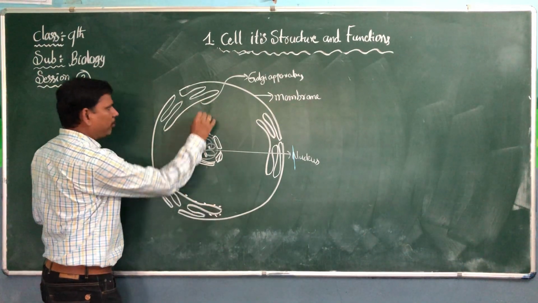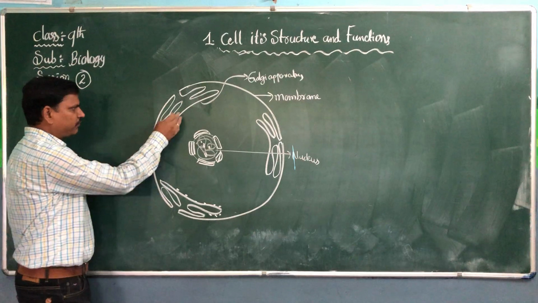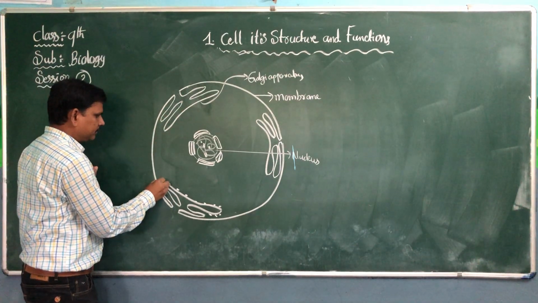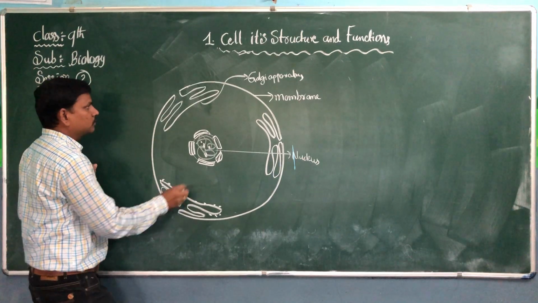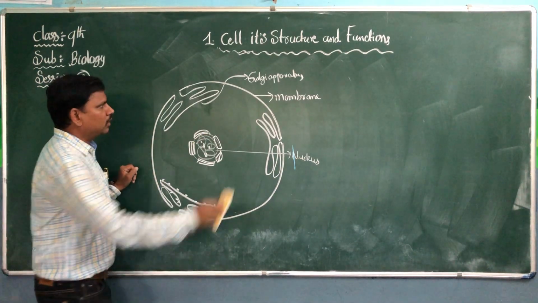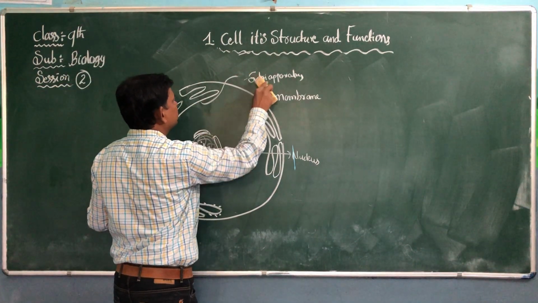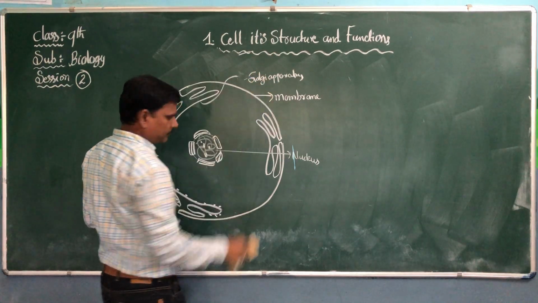If the Golgi apparatus has small globules on its surface, then it is not Golgi, it is the endoplasmic reticulum.